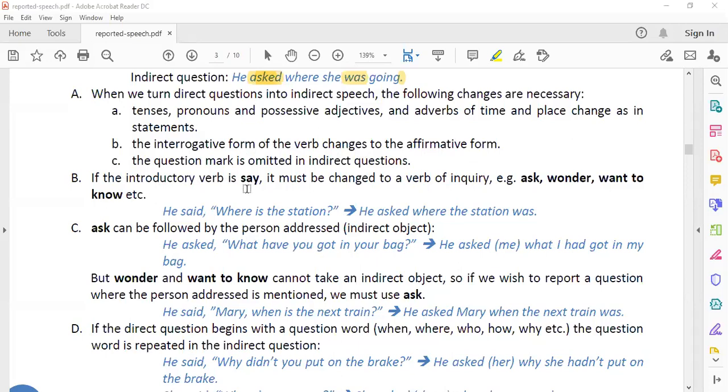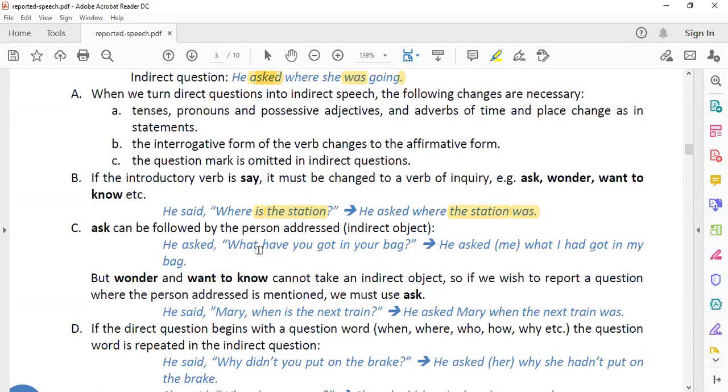Now, if the introductory verb is say, it must be changed to a verb of inquiry, which means you can also write ask, wonder, want to know. As you can see in the example, he said, where is the station? He asked where the station was. Again, you can see the subject comes in the beginning, then comes the helping verb. But before that, the helping verb was given in the beginning, is, and then the station was after that, right?